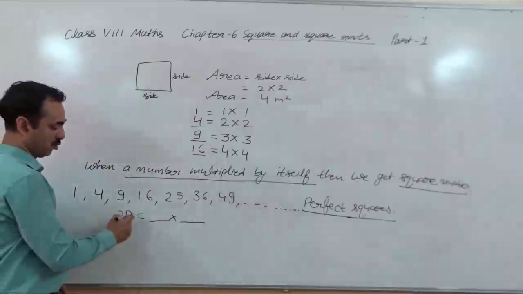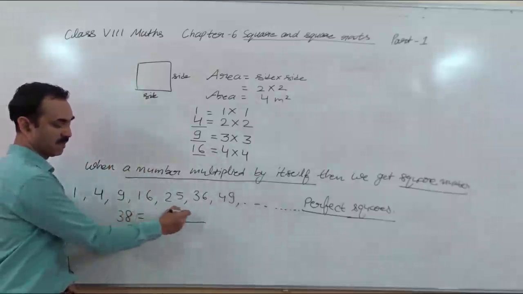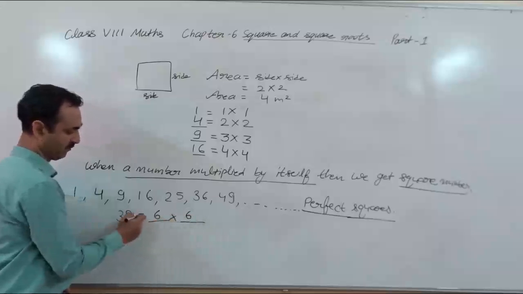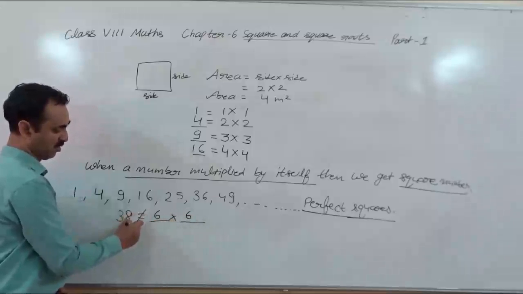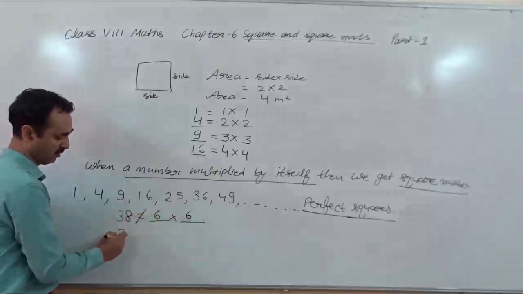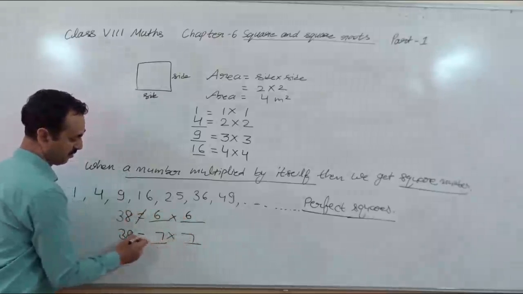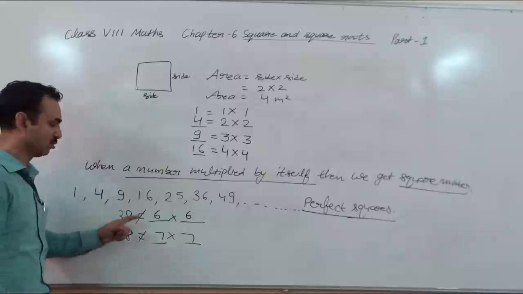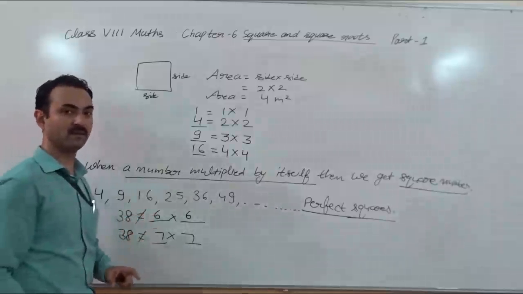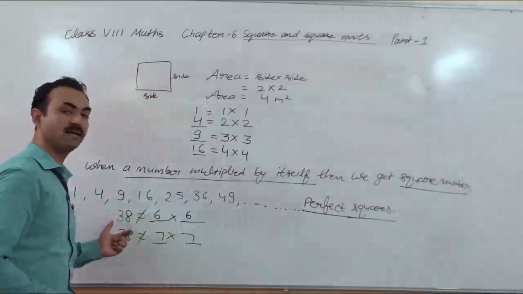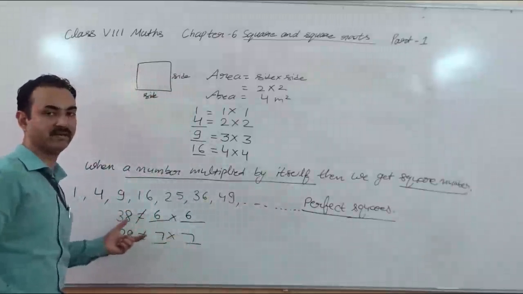You can see 6 into 6 is 36, and 7 into 7 is 49. So 6 into 6 is 36, not equal. If you do 7 into 7, it is also not equal. So after 6 and 7, there is no whole number which can multiply by itself and give 38.